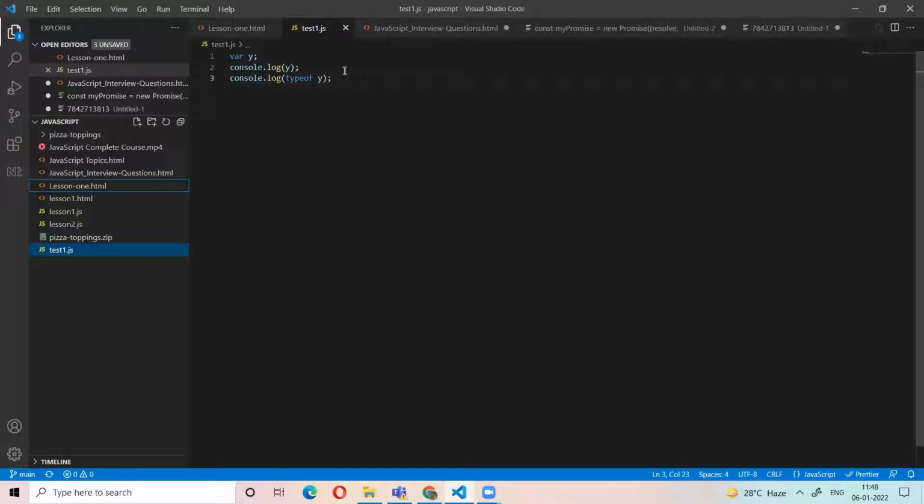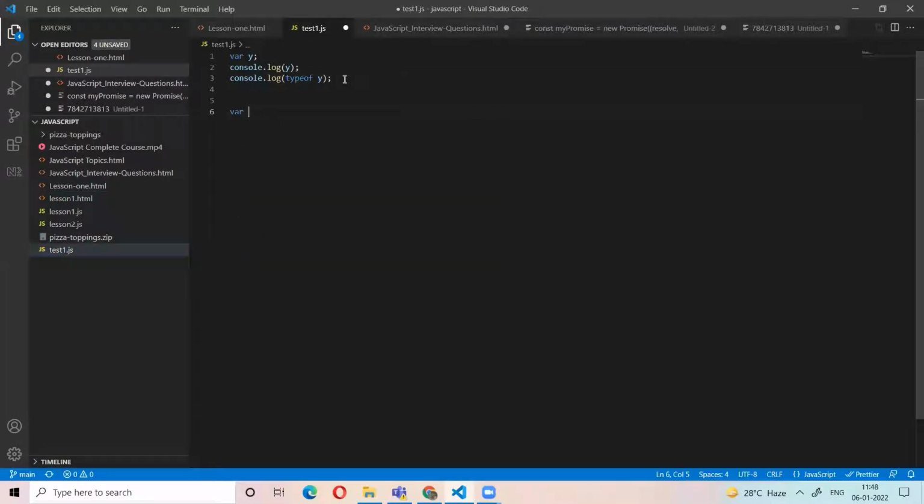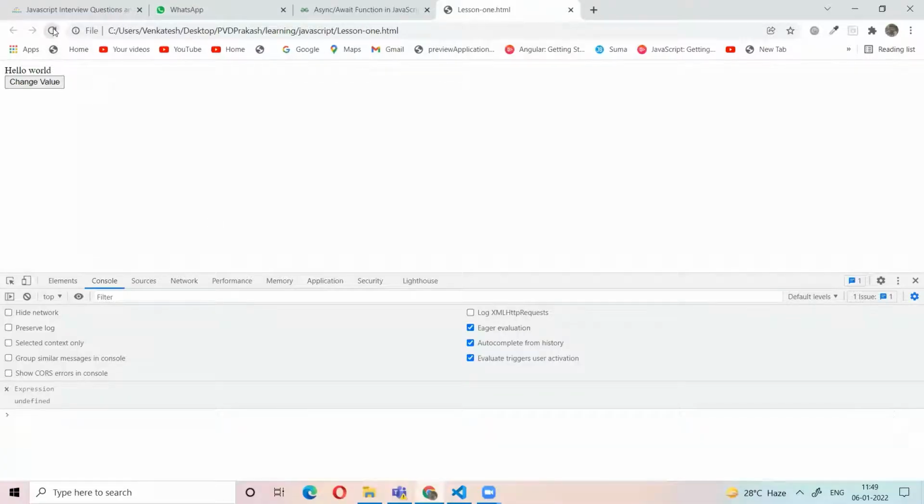Now, what is null? Now we have the variable x, and we assign the value null to x. Null means there is nothing. That means the variable is there, but there is no value. Then we assign the value null. So if we print x, what is the value of x here?